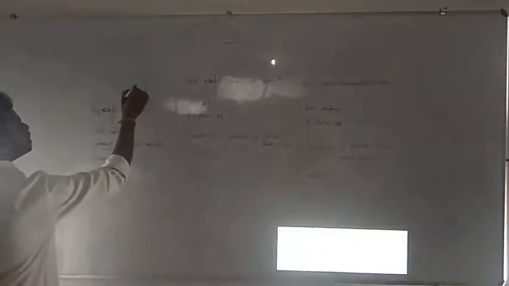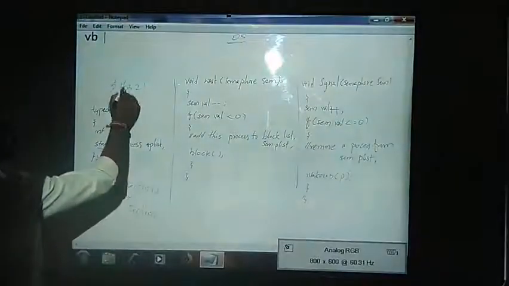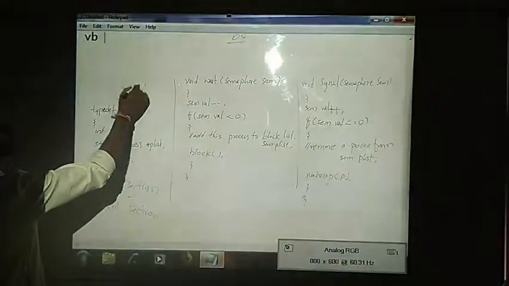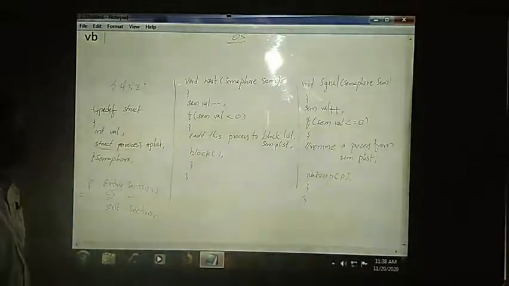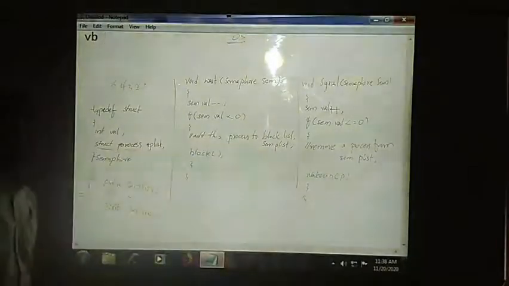Like that the third, fourth and fifth processes enter their critical sections. The value goes 5, 4, 3, 2, 1, and after this the value becomes 0. Is it less than 0? No, it is not true.